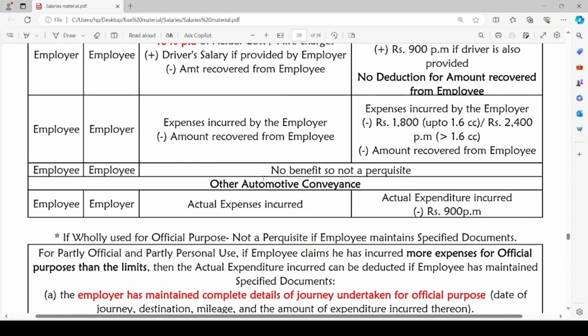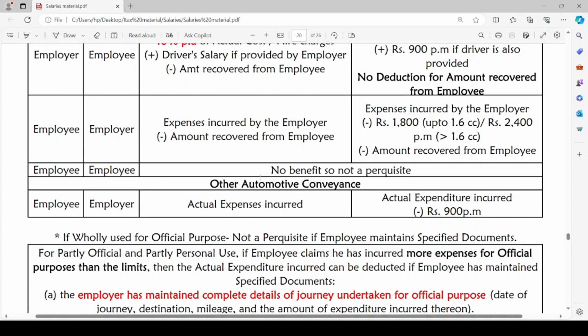If other than motor car, any other automotive conveyance is provided by the employer, it is owned by the employee and expenses are incurred by the employer, then actual expenses incurred will be the taxable perquisite if it is wholly used for personal use of employee. If such other automotive conveyance is used by the employee partly for personal use and partly for official use, the actual expenditure incurred by the employer minus rupees 900 per month will be the taxable value of perquisite.